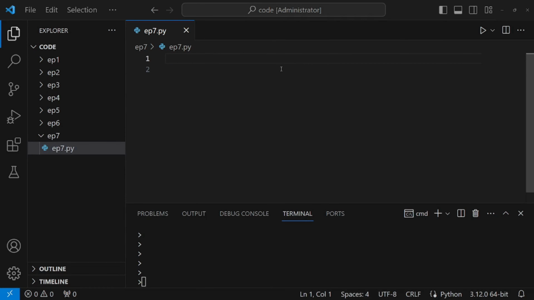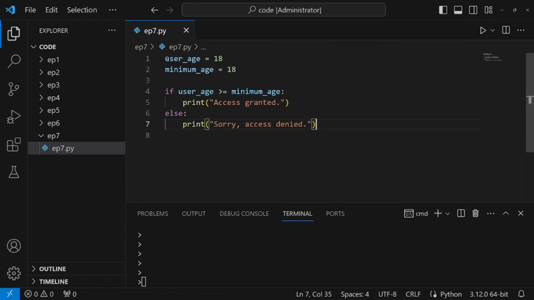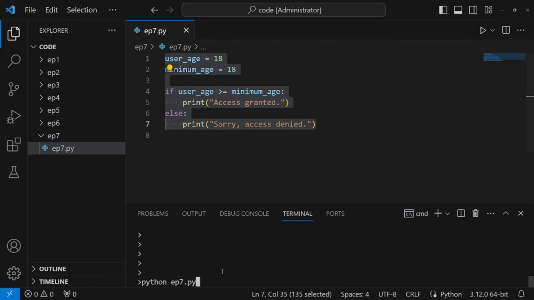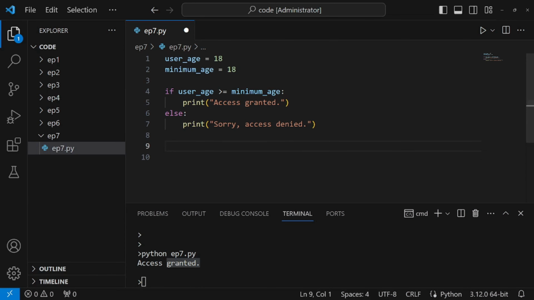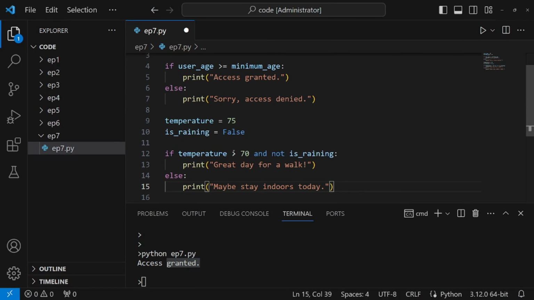Imagine we're writing a program that checks if a user is of a certain age to access content. Our condition, or Boolean expression, will compare the user's age to the required minimum. But life isn't always that obvious, and neither are our conditions. Sometimes we need to check multiple things at once. This is where logical operators like and, or, and not come in. They let us combine simpler conditions into more complex ones.